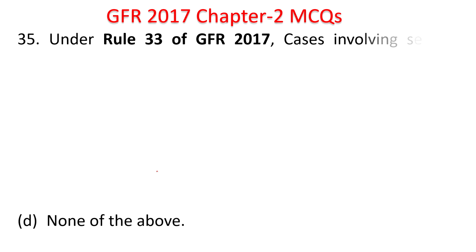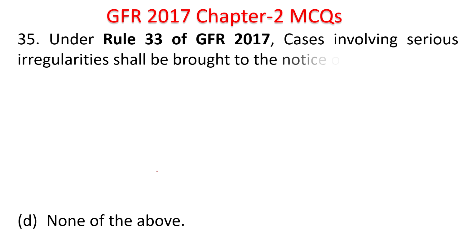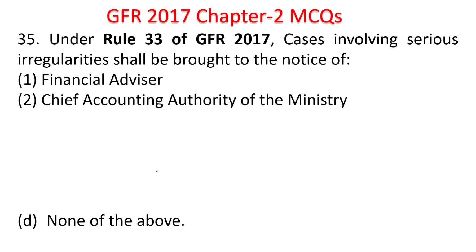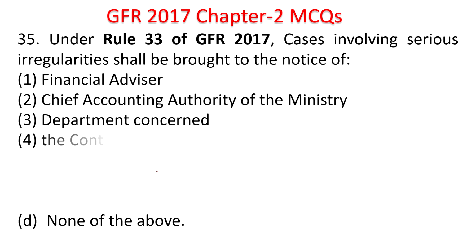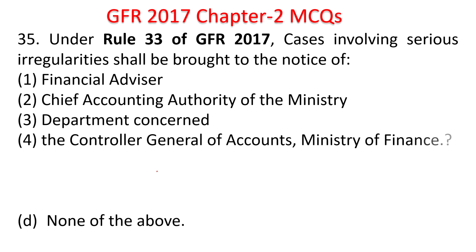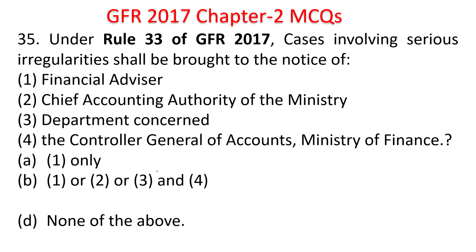Under Rule 33 of GFR 2017, cases involving serious irregularities shall be brought to the notice of: 1, financial advisor; 2, chief accounting officer of the ministry or department concerned; 3, the controller general of accounts; 4, ministry of finance. Options: 1 only, 1 or 2 or 3 and 4, 4 only, none of the above. The answer here, try to post your answer in the comment section. The answer would be 1 or 2 or 3 and 4. Chief financial advisor or chief accounting officer of the ministry or department, and the CAG.